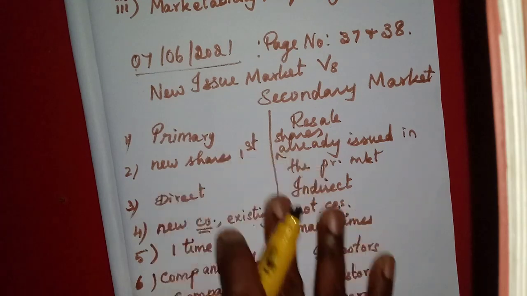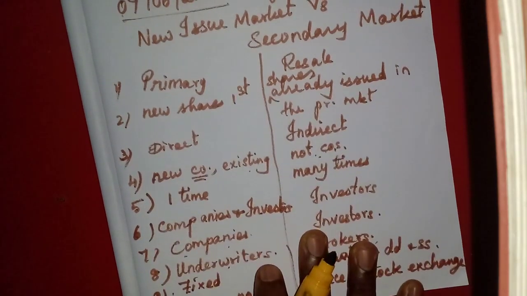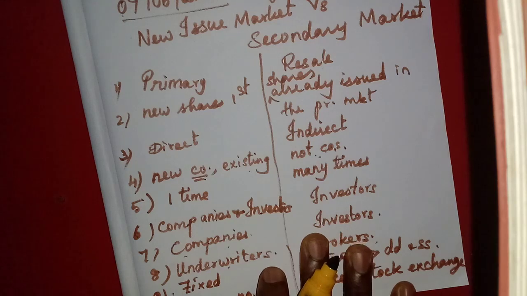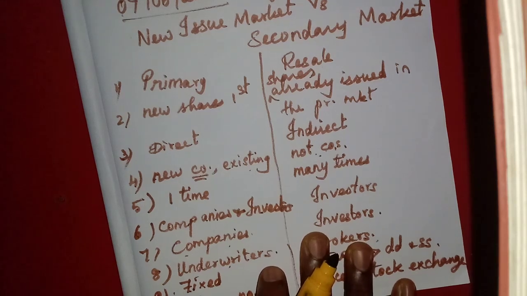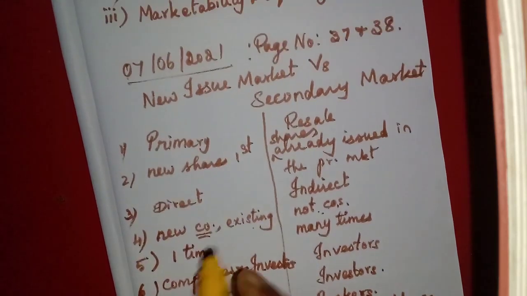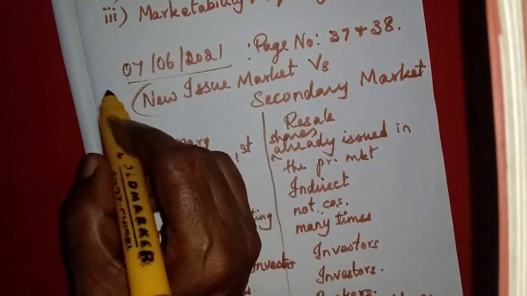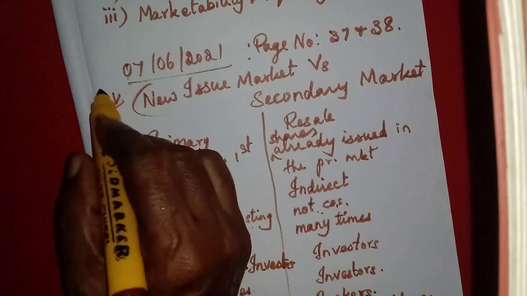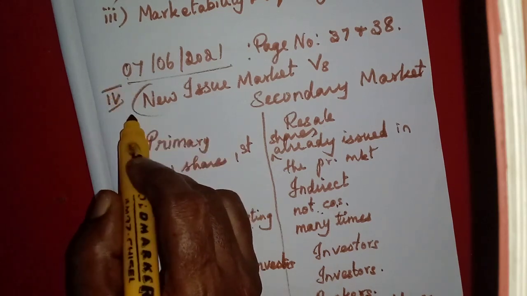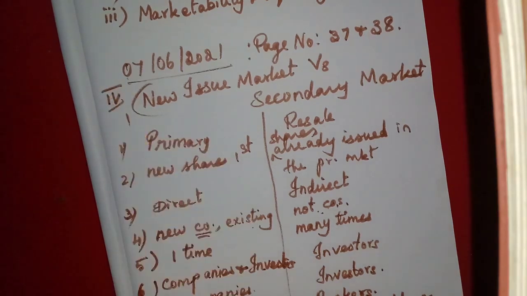There are 10 points available in the book, so you can learn everything. Here is one 5-mark question: distinguish between new issue market and secondary market. You should learn it fully. It is the 4th 5-mark question, number 1. New issue market versus secondary market.